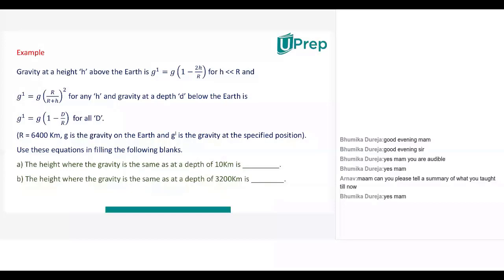Now we have already worked it out in the last session. Do you remember, Arnav? Bhumika, you can give it a try. The first one, the height where gravity is same as at a depth of 10 kilometers. You can equate both the expressions and we'll be able to do it. The height where gravity is same as at a depth of 3,200 kilometers, which means that you have to find the height at which the value of acceleration due to gravity is the same as when you are at a depth of 3,200 kilometers below the surface of the earth.